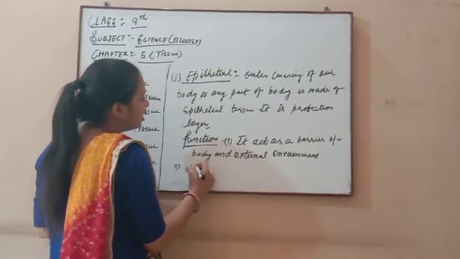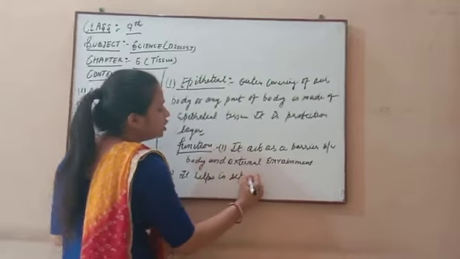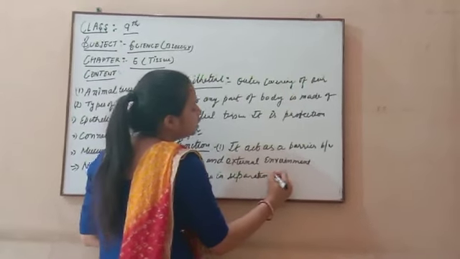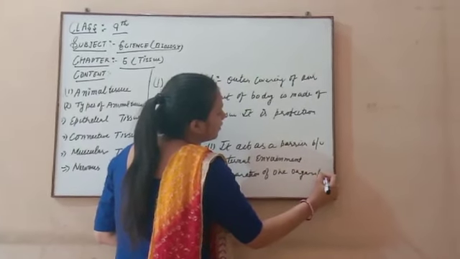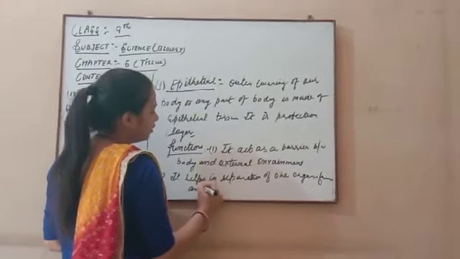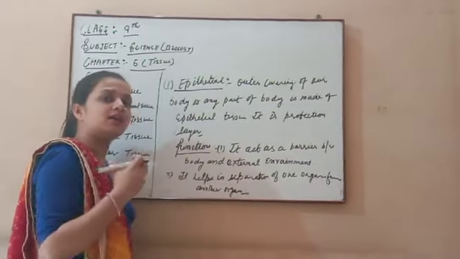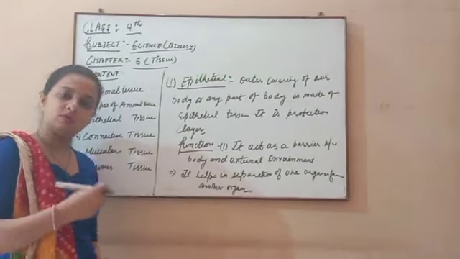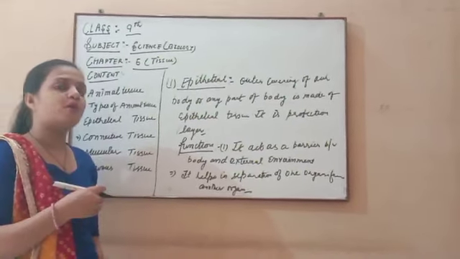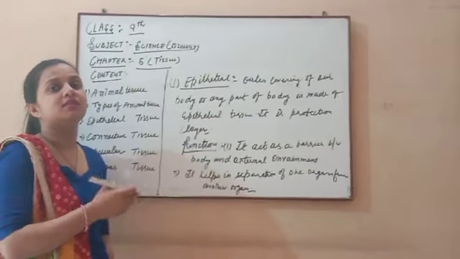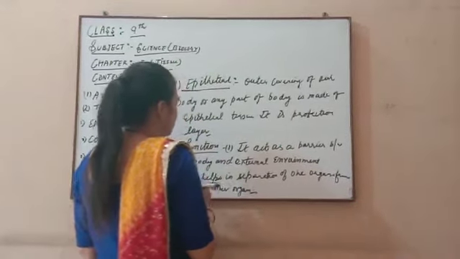Second, it helps in the separation of one organ from another organ. In our body, the lungs and heart are very close to each other. How are they separated from one another? With the help of a lining made with epithelial tissue. So this plays a very important role in our body.